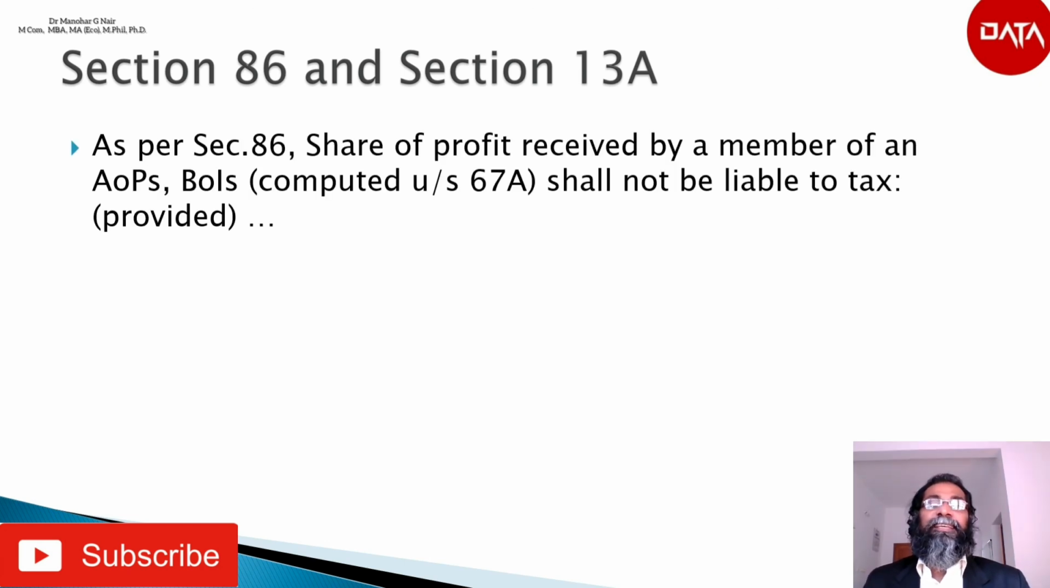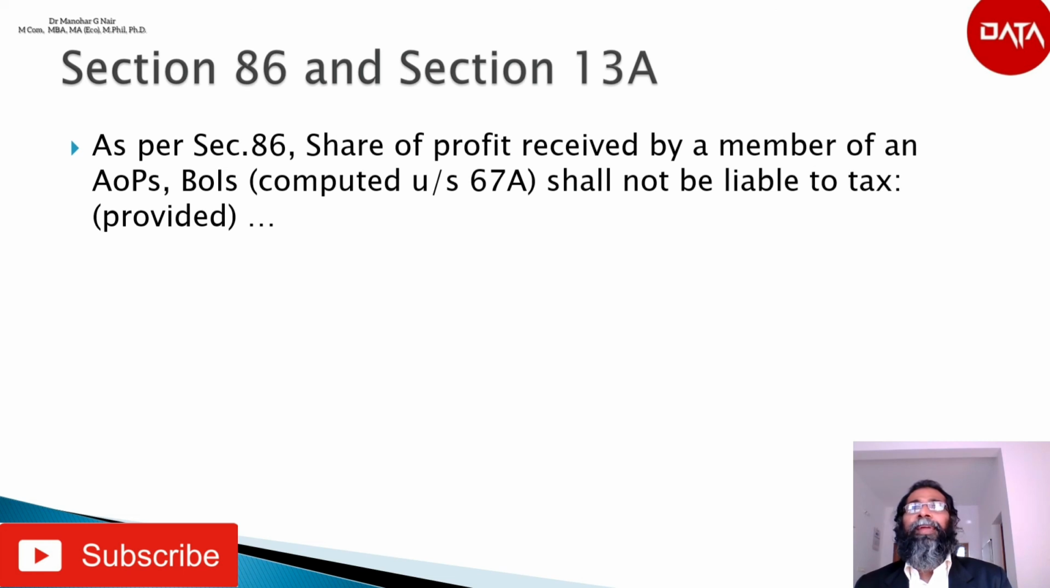As per section 86, share of profit received by a member of an association of persons or body of individuals, which is computed as per section 67A, shall not be liable to pay tax, provided that if the association of persons or body of individuals is taxed at the maximum marginal rate or any higher rate, the share of the member shall not be included in his total income at all.